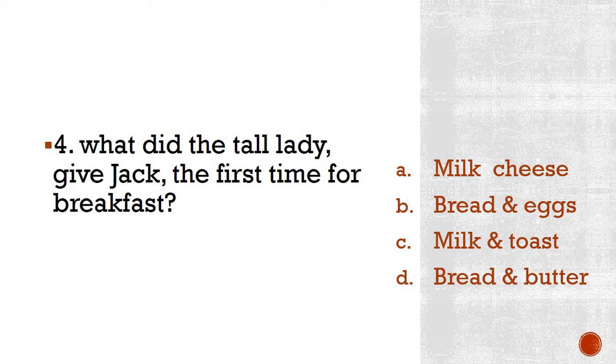Please write your answers if you remember the story. For the first time when Jack went up to the sky, the tall lady, who was the giant's wife, was there. What did she give Jack as breakfast when Jack insisted? The options are milk and cheese, eggs, milk toast, or bread butter.